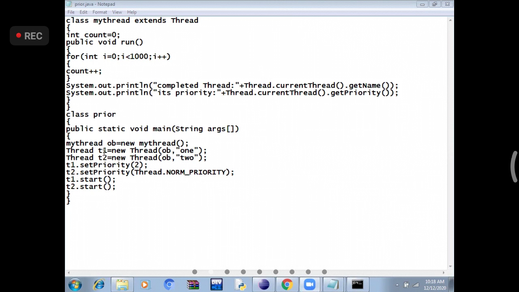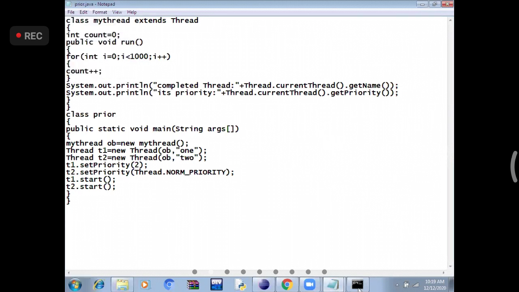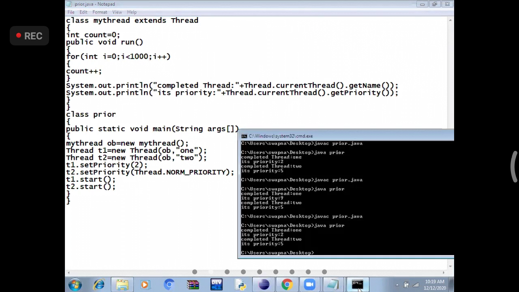What is the problem? MyThread T1.setPriority(2). Priority number is 2. For T2 I gave NORM_PRIORITY. NORM_PRIORITY means it should take 5. Its value is 5. T1.start, T2.start. My output should be that the second thread is executed first. Now it's showing, see, like this. The second thread should be executed first.